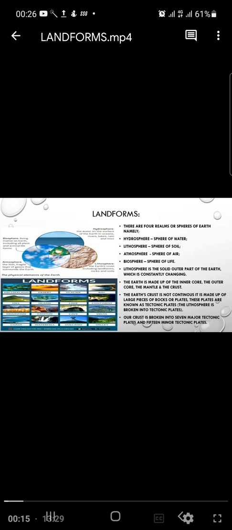So let us start. First of all, there are four realms or spheres of Earth, namely hydrosphere, the sphere of water, lithosphere, the sphere of soil, atmosphere, the sphere of air, and biosphere, the sphere of life. In the first picture, you can see there are four spheres.